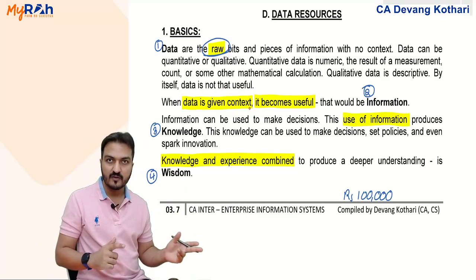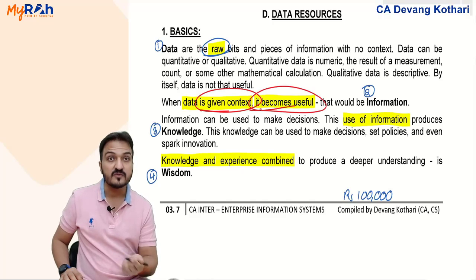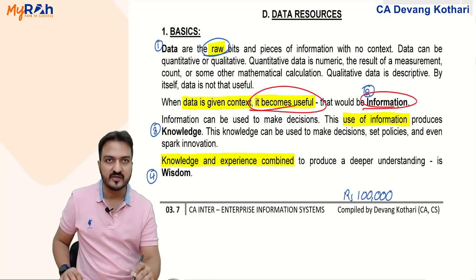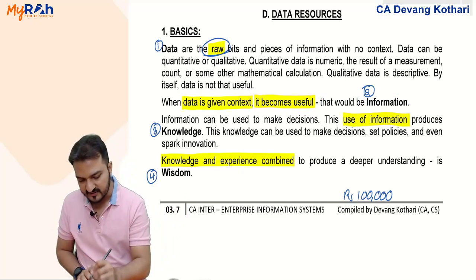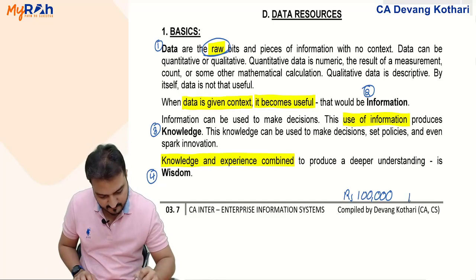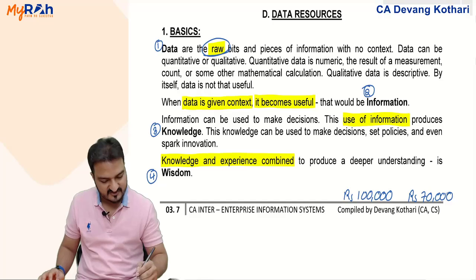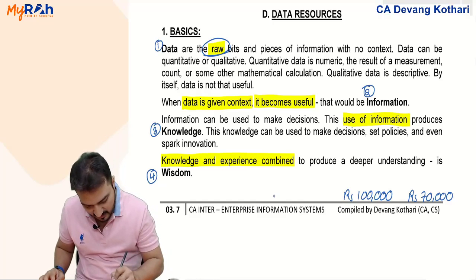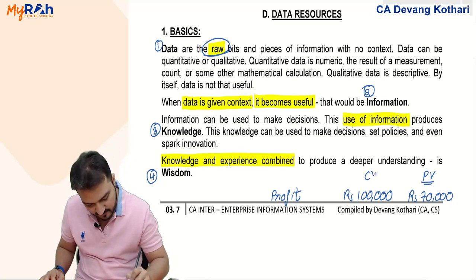This is data. But when data is given with context, it becomes useful. Then useful data is called information. For example, I give you this number 1 lakh. Along with that, I give you context. I give you another number also, say 70,000, and I give you some other useful things with that. I say that both of these are figures of profit. And I say that 70,000 was the figure of previous year profit. 1 lakh is the figure of current year profit.